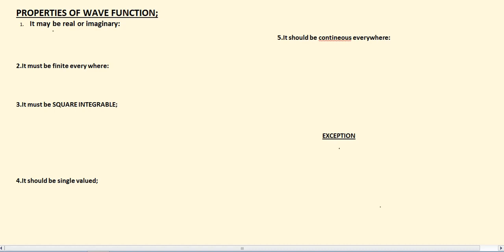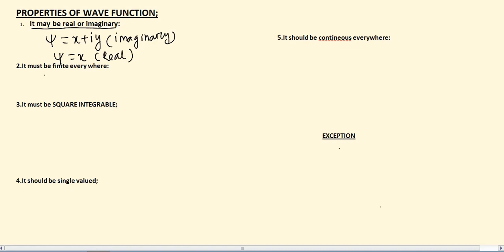Today, we will discuss the properties of wave function. So let us see the properties. The first one is psi may be real or imaginary. We may write psi in the form x plus iy, which is imaginary, or psi equal to x, which is real.